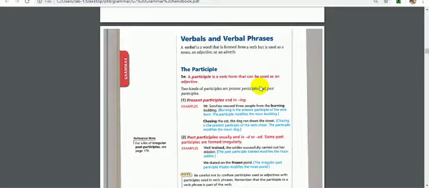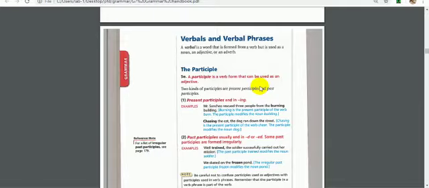Actually, we have finished the first kind of phrases, which was the prepositional phrase, and we know that it had two functions. It can be an adjective phrase or it can be an adverb phrase. Now we are having a new kind of phrases, which is the verbal phrase.